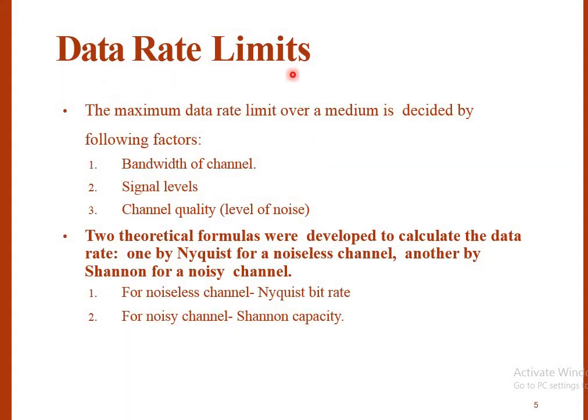What are the data rate limits? What are the parameters which limit the data rate? The maximum data rate limit over a medium is decided by the following factors. The first factor is the bandwidth of the channel on which we are transferring the data. Second is the signal levels, the number of levels a signal has, that is, a 2-level signal or a 3-level signal. And third is the channel quality, the quality of the channel over which we are transferring the data, or the level of noise present in that particular channel.